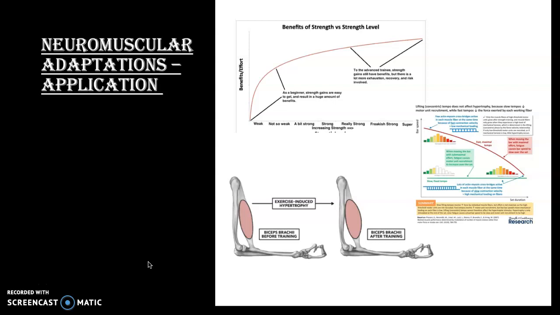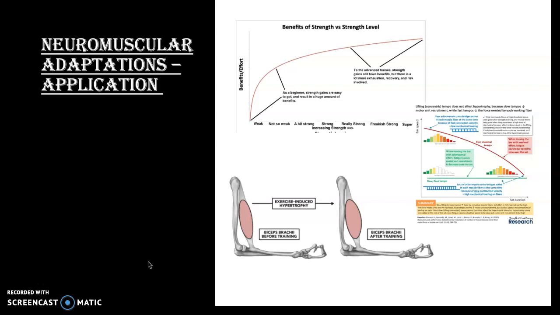Gabriel, Kamen and Frost 2006 described neuromuscular adaptations as an increase in neural output from the central nervous system to the active muscle fibres. The micro tears that are sustained during resistance exercise and training, such as weight training, mean that your muscles are being put under stress to the point that tiny tears occur in the muscle fibres. These micro tears cause swelling in the muscle tissue, which causes pressure on the nerve endings and pain.